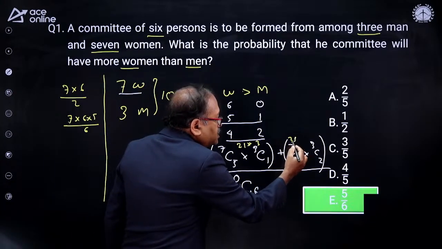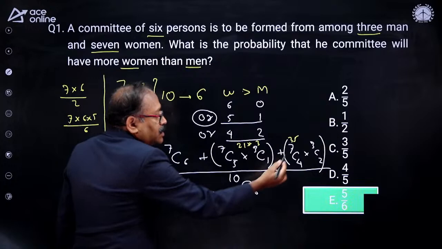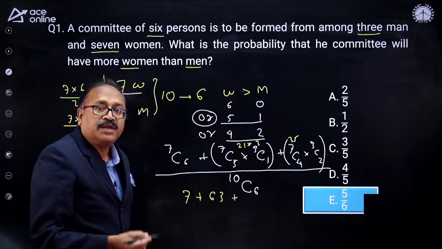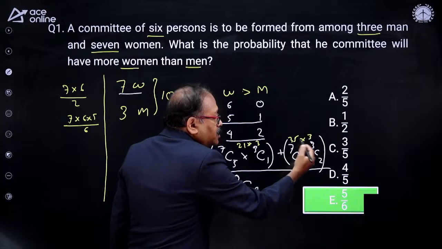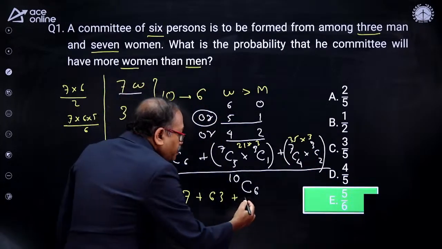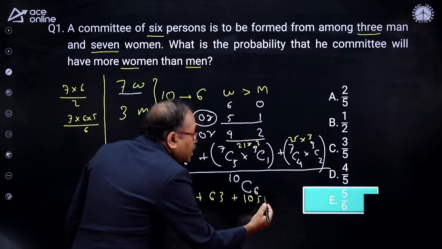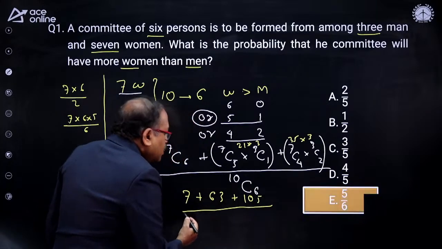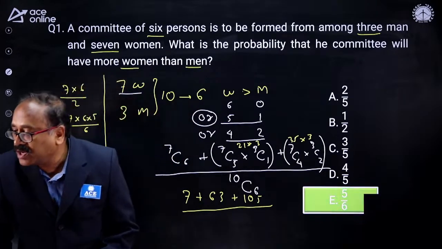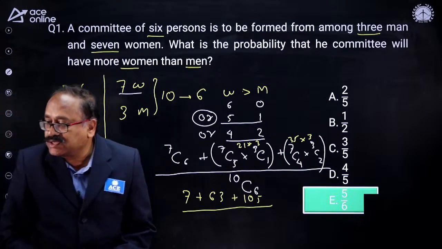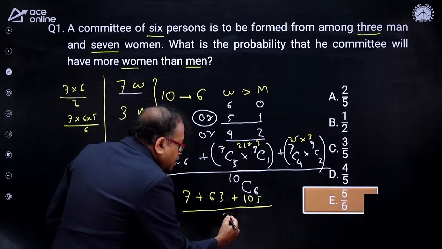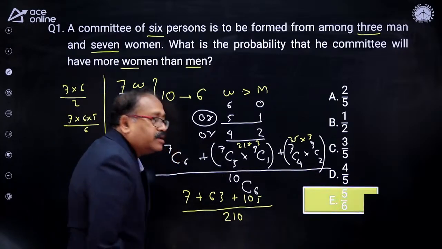So I get this as 35, and here 3C2 is nothing but 3C1, and 3C1 is nothing but 3. So it comes 105. So plus 105 and divided by 10C6. Anyone answer the question here? 10C6, if you remember, is 210, or you can also calculate.